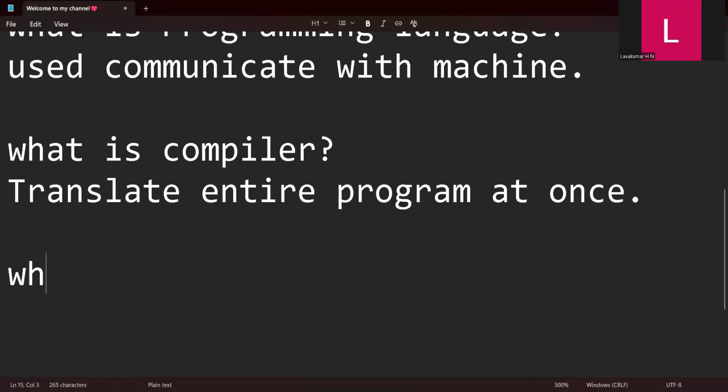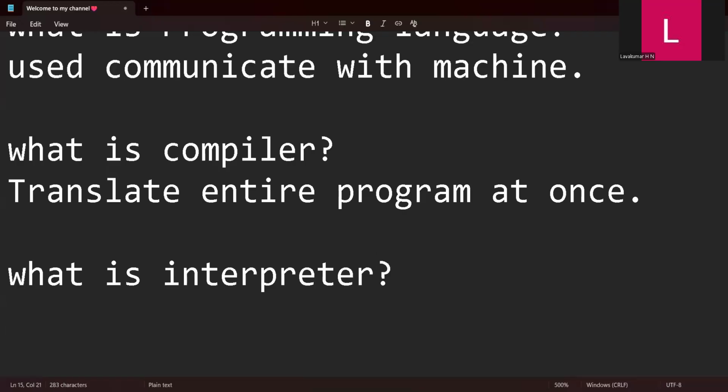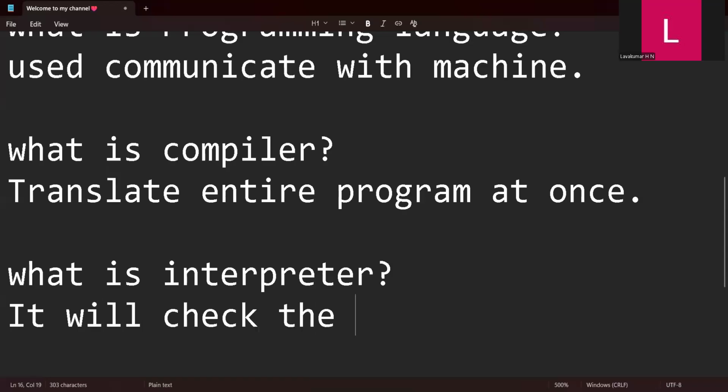Now, what is an interpreter? See, an interpreter does a simple thing. Instead of translating the entire code at once and checking for errors or syntactical mistakes, the interpreter will check line by line. You write some code, and it checks line by line, and if there are any errors, it will immediately raise the error. Then you can solve that error and continue the coding. So this is how an interpreter works. It checks the code line by line.